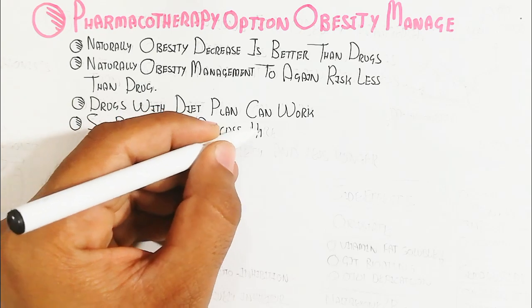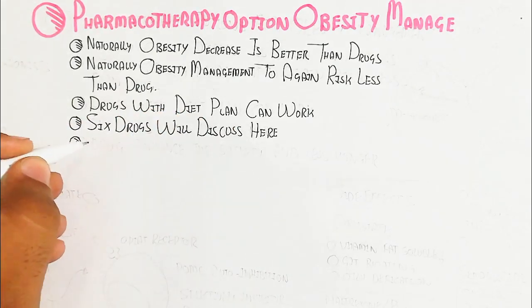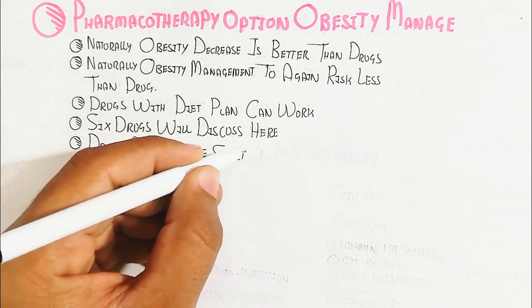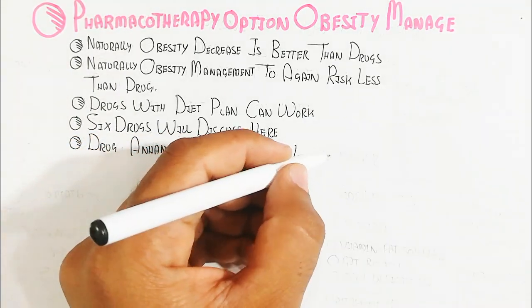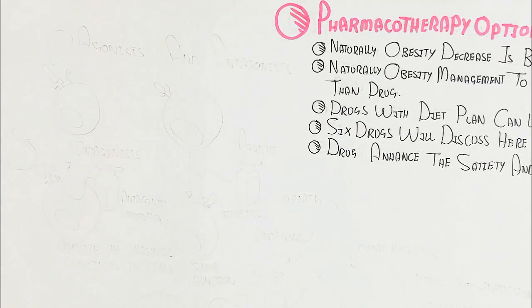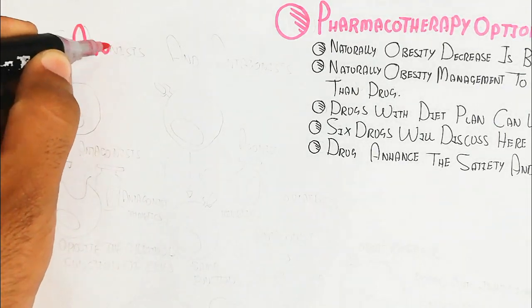The drugs enhance satiety and reduce hunger. In this way, with less hunger you do not eat more. So the fat will be lost through a fasting effect. But natural fasting is very crucial to decrease the fat.